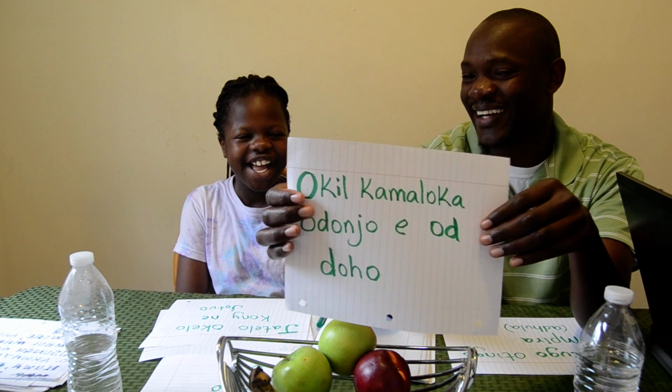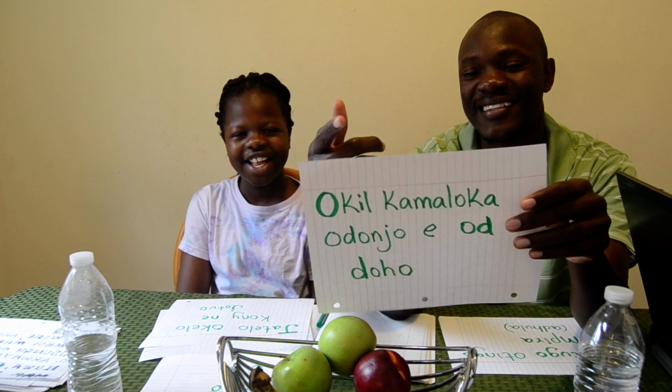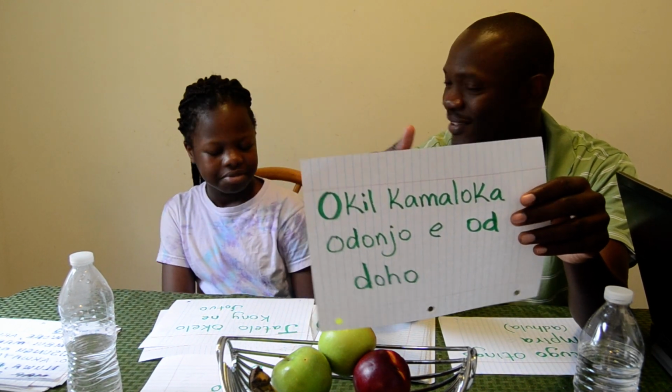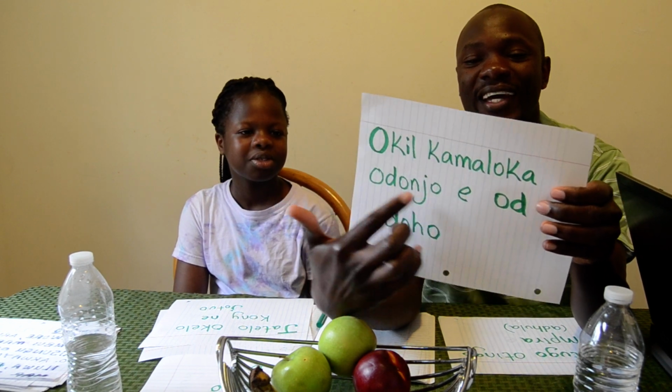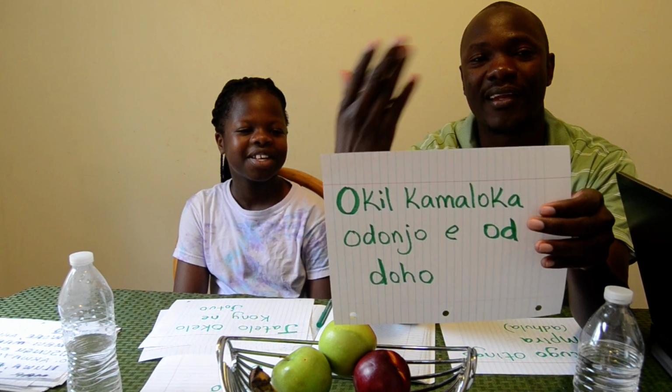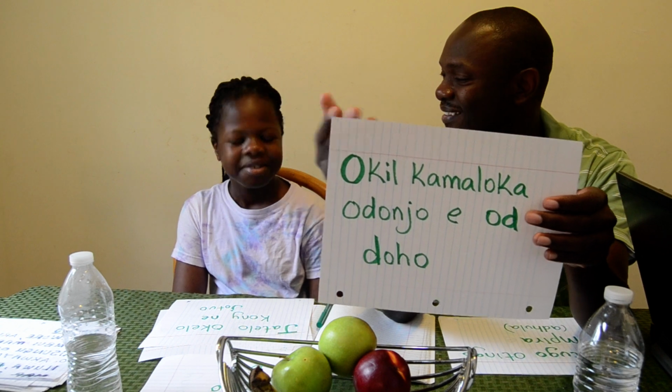So, what would od doho mean? Why would a lawyer get into some place? A court. Yes, see? So, the lawyer has entered the court. Okil kamaloka odonjo e od doho. The lawyer has entered the court. See? So that's how you just recall what you think might happen first.